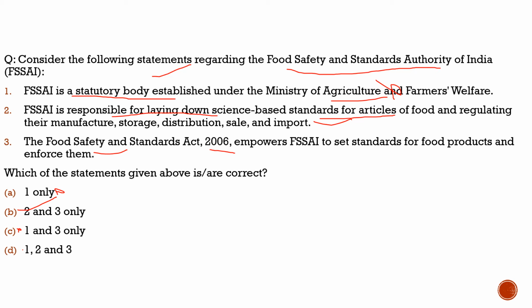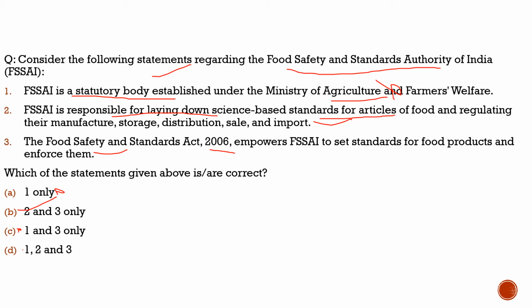Now let's have a look at why we discussed this question. There was a discussion in the news article which basically talks about how flawed food regulations fuel the obesity crisis in our country. Recently we discussed how PM Modi mentioned in Mann Ki Baat that obesity is to be controlled.